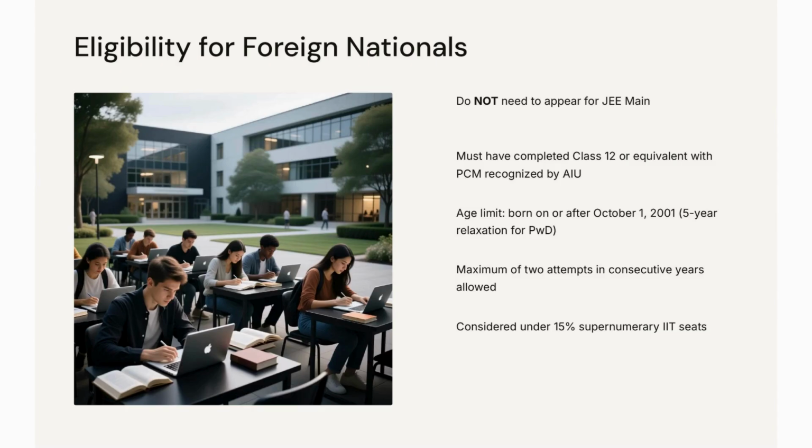Foreign nationals have a slightly different set of rules. They don't need to appear for JEE Main. They must have completed Class 12 or equivalent with physics, chemistry and math recognized by AIU. The age limit is the same as Indian students, born on or after October 1, 2001, with 5-year relaxation for PwD. They also get a maximum of 2 consecutive attempts. Importantly, they are considered under the 15% supernumerary IIT seats, specifically reserved for foreign students.